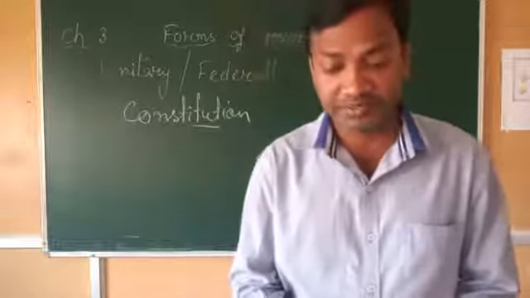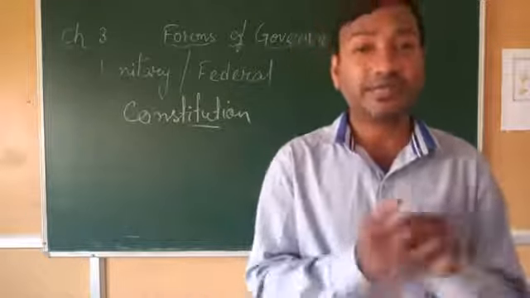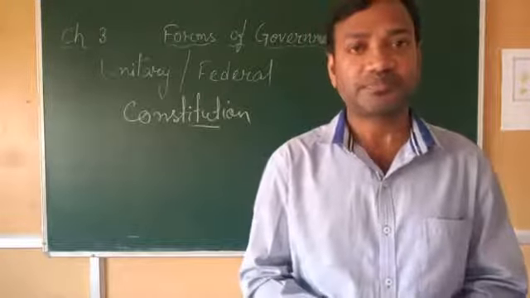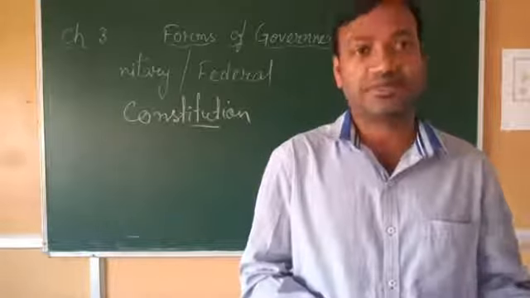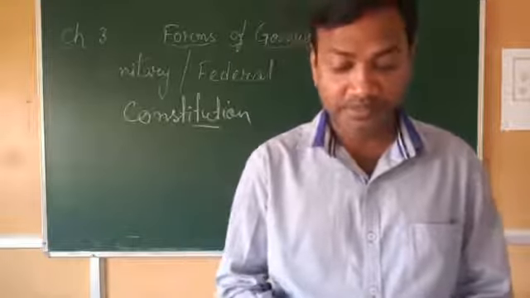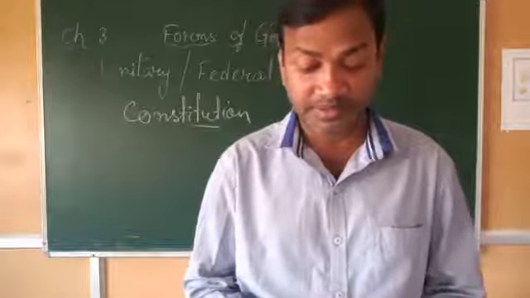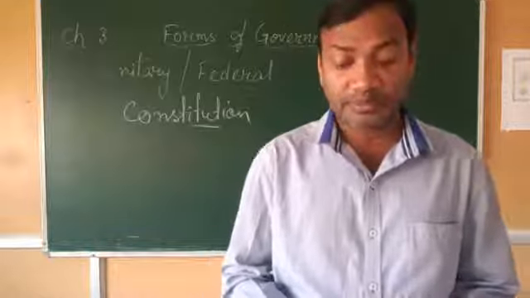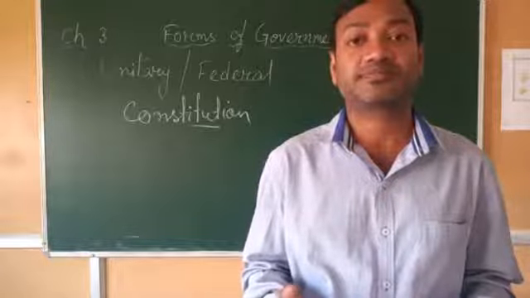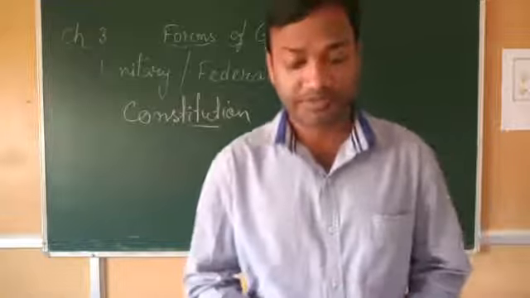The first step towards universal suffrage was taken in the early 19th century. So early 19th century, that means now it is 21st century, then last century, it was the 19th century, it was started. It focused on removing property requirements for voting purposes. So there should be no property requirements. Everyone should have the right to give the vote.